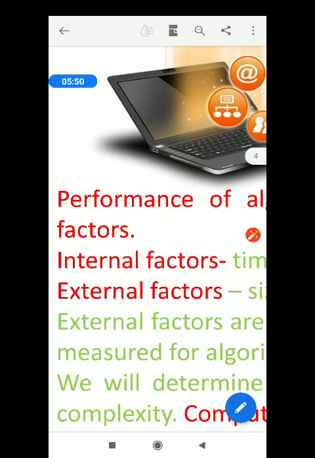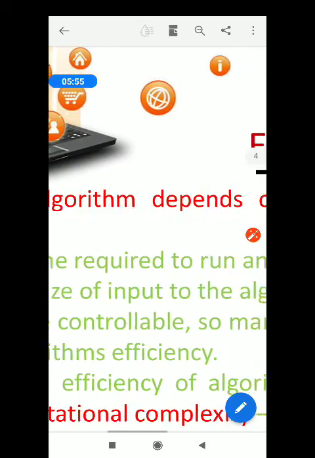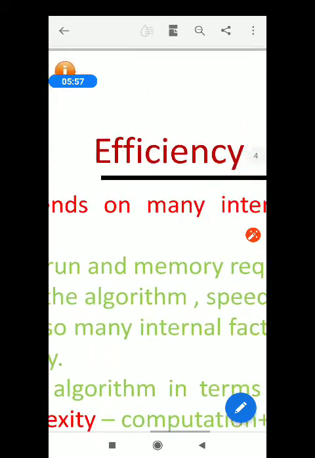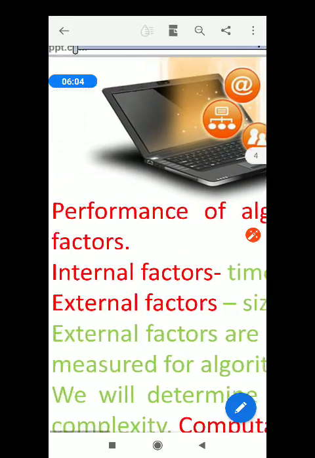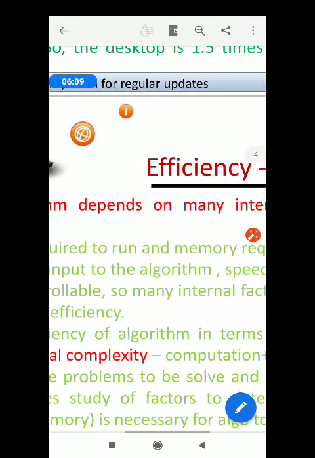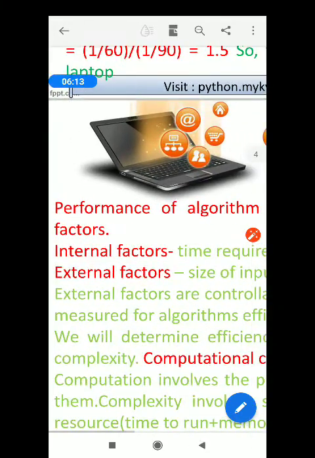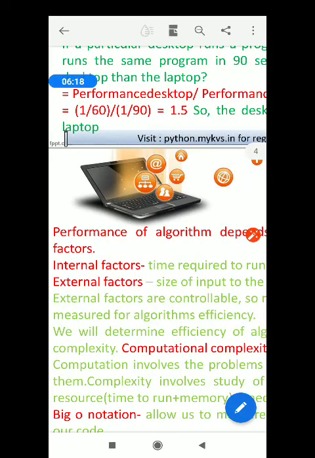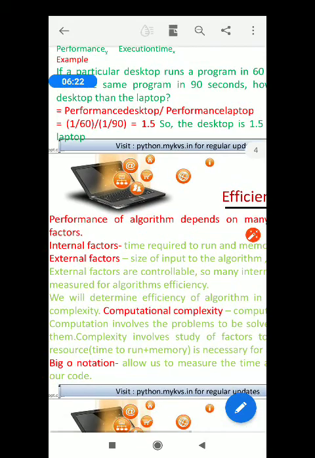Note down the internal factors. Internal factors are time required to run and memory required to run. So, time and memory. And the external factors are size of input, speed of your computer, etc. External factors are controllable, but internal factors are not.